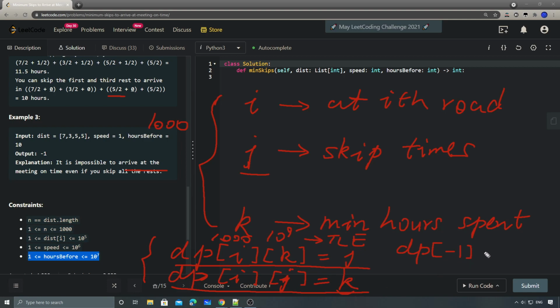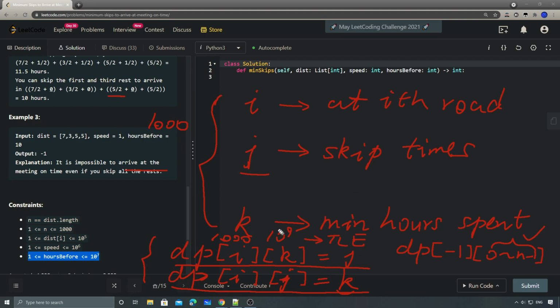So we just loop through from 0 to n minus 1. The first k that is either equal or smaller than our limit, this skip will be our final answer, since we're trying to get the minimum.